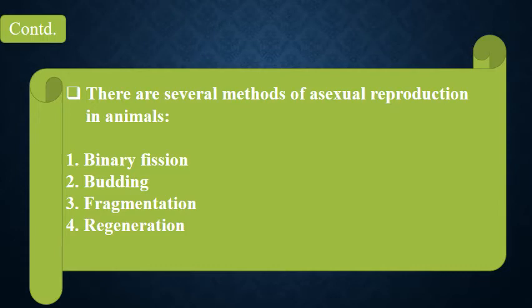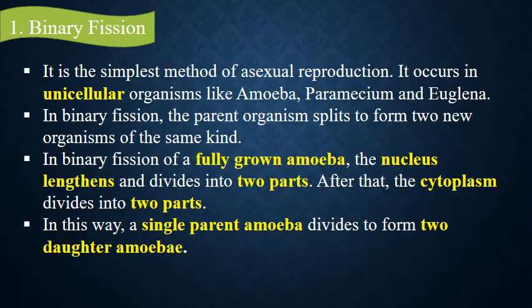There are several methods of asexual reproduction in animals: first, binary fission, budding, fragmentation, regeneration. First, binary fission. It is the simplest method of asexual reproduction. It occurs in unicellular organisms. Binary means two. A single organism divides into two parts. So, a single parent splits to form two new organisms of the same kind.